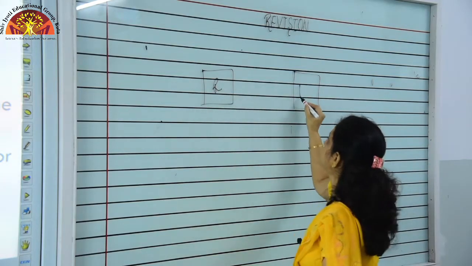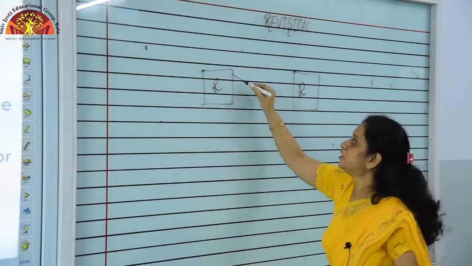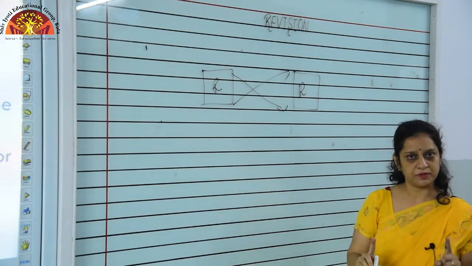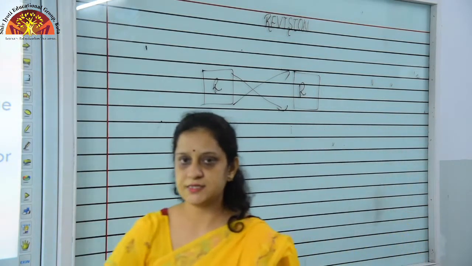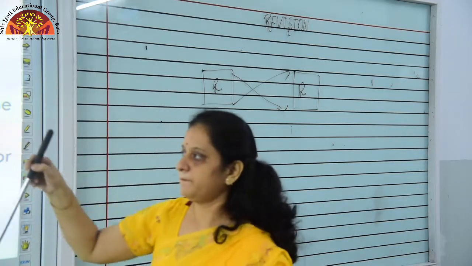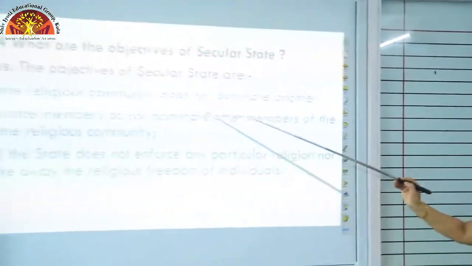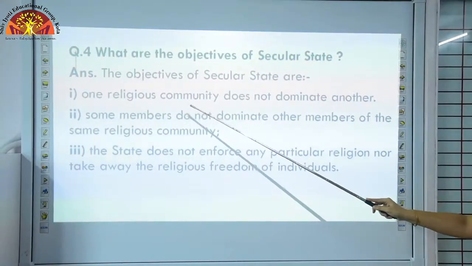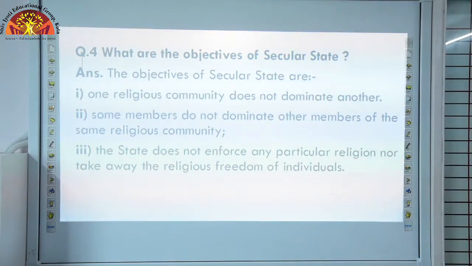One religious group has no right to dominate over another religious group. Number one point, one religious community does not dominate another.